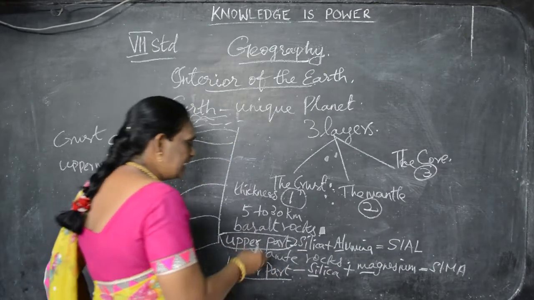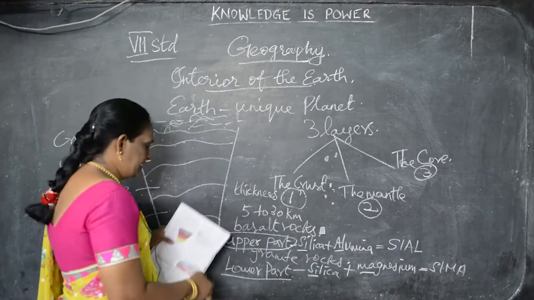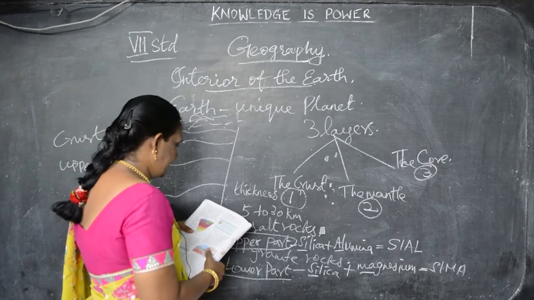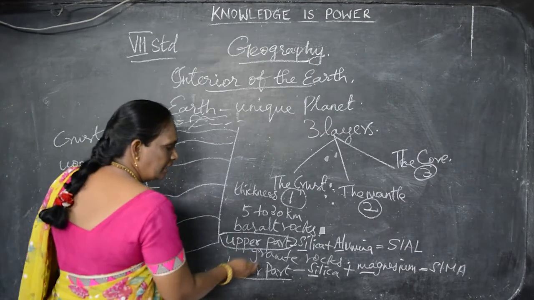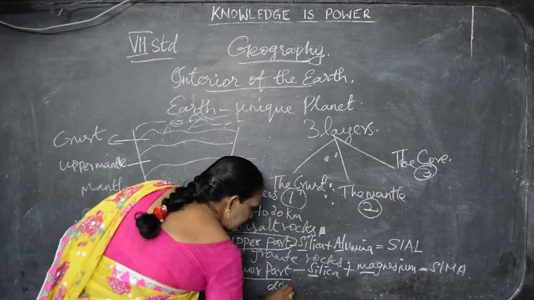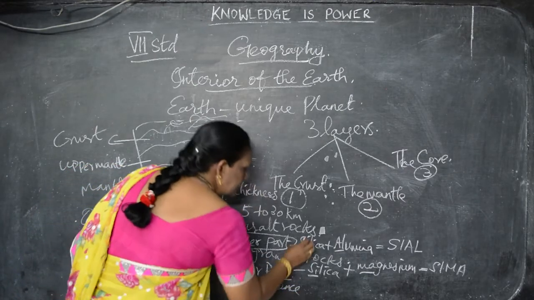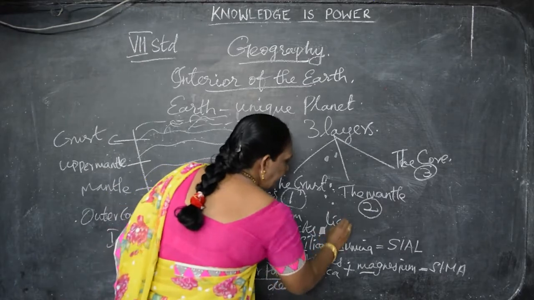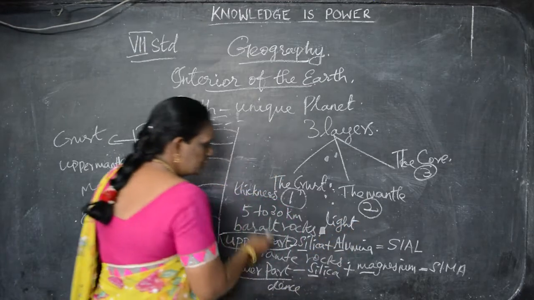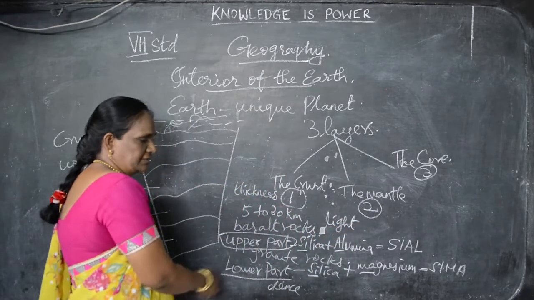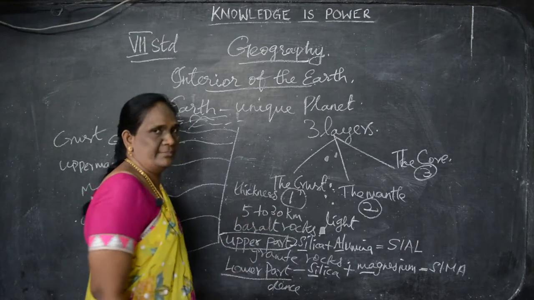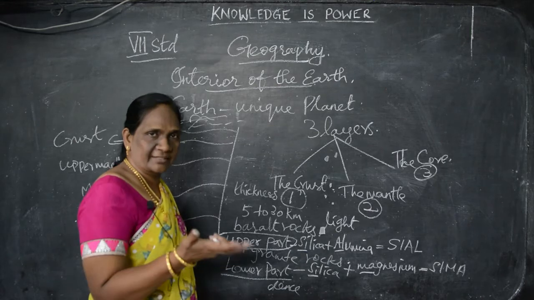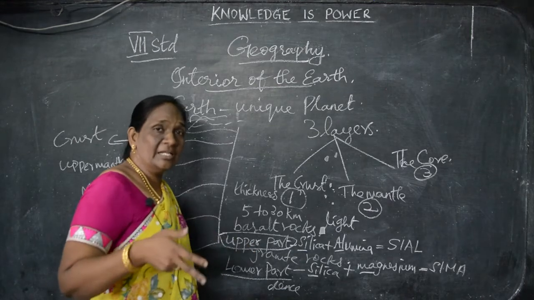This part is lighter. Understand? Lighter part, and it is floating. This SIMA is dense, and the upper part is light. So the upper part, the SIAL part, is floating in SIMA. Floating means it is floating. Okay, this is how it is beneath the earth.